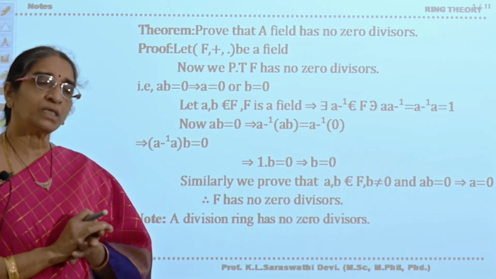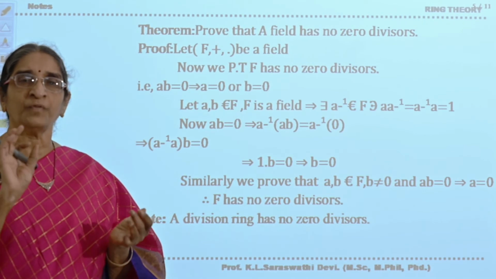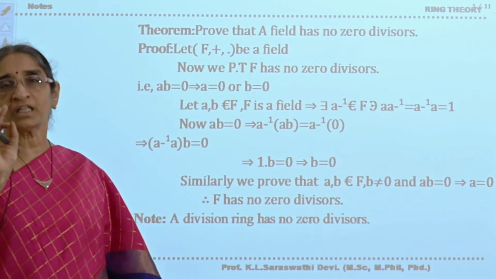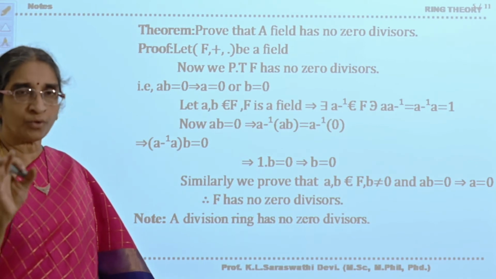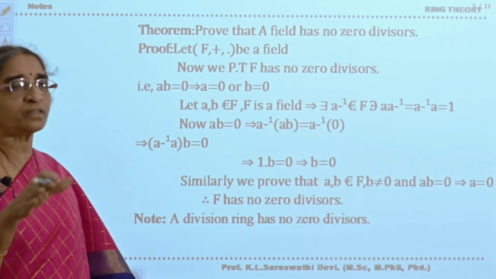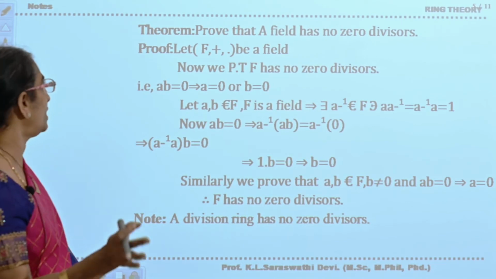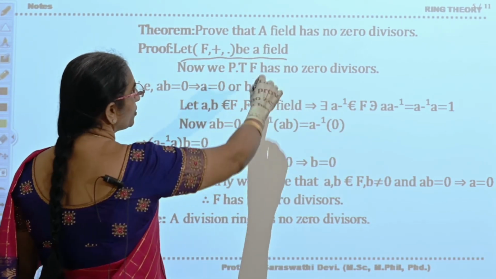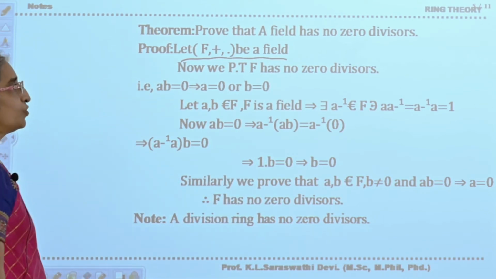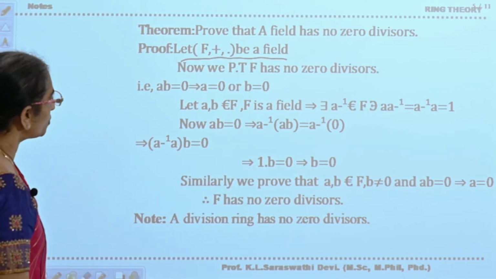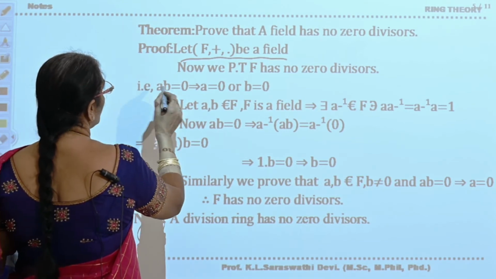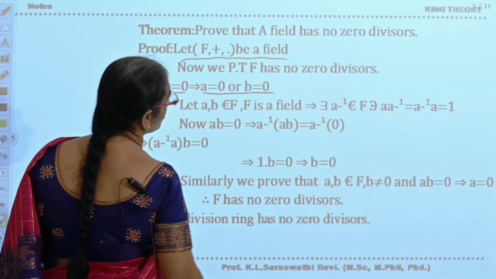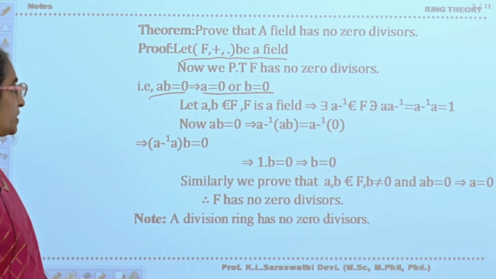Therefore, a field is nothing but: (F, +) is an abelian group, (F minus {0}, ·) is also an abelian group, and the distributive law is satisfied. Now let (F, +, ·) be a field. What do you have to prove? A field has no zero divisors. That means you have to prove, for a, b belonging to F, ab equals 0 implies either a equals 0 or b equals 0.